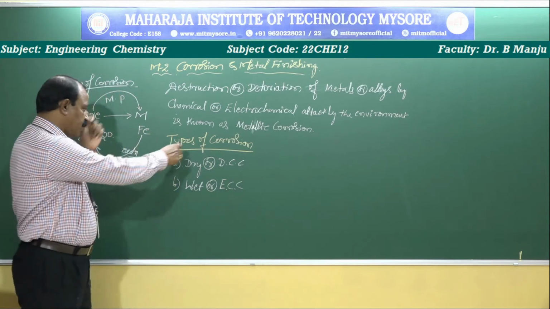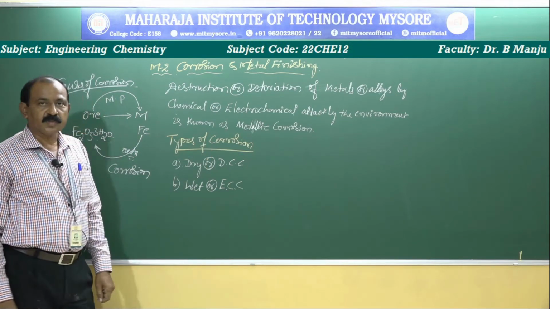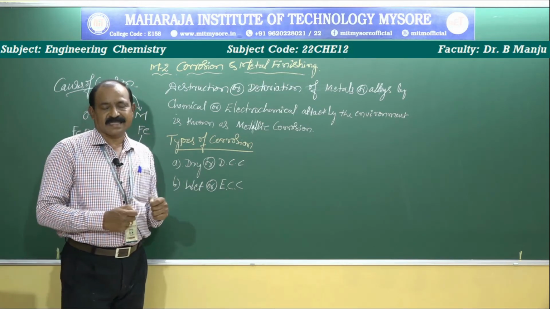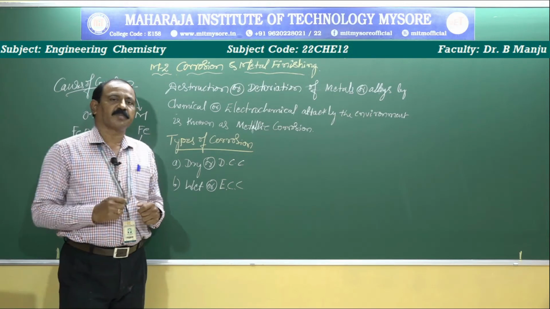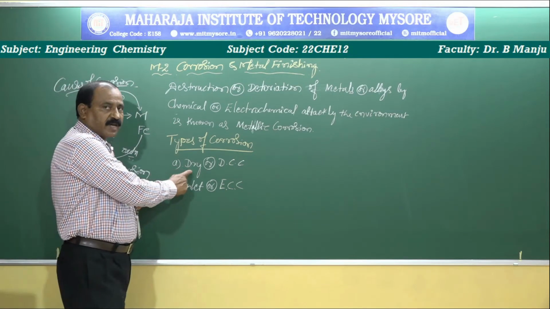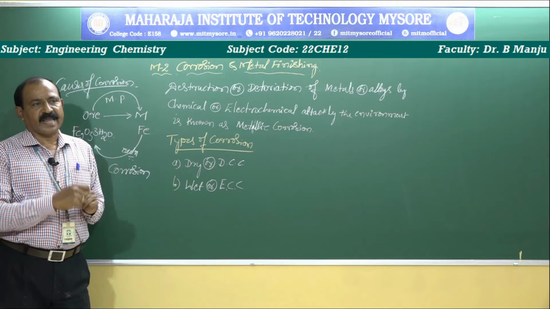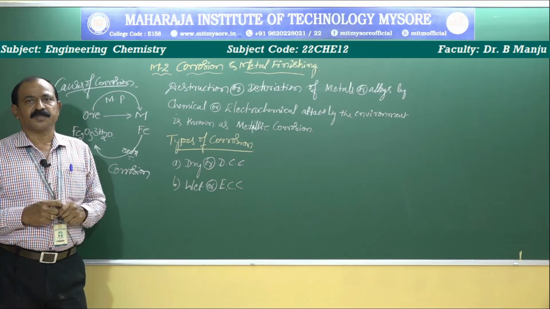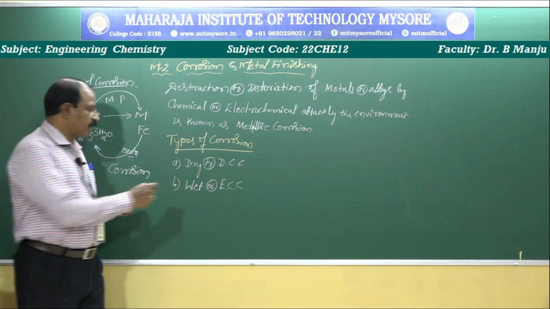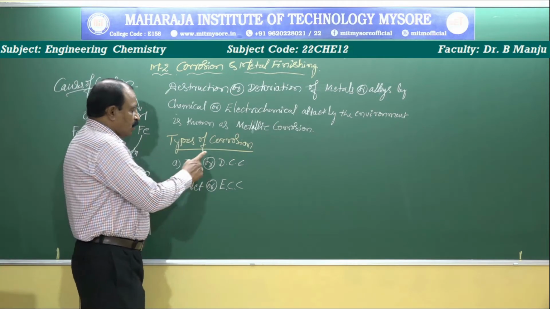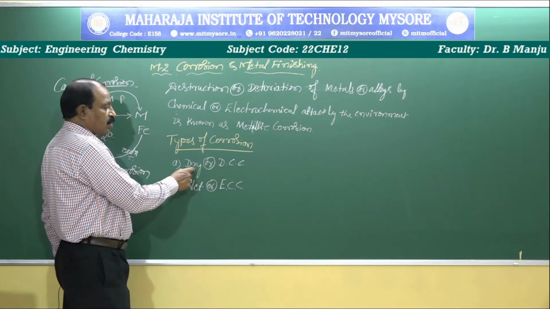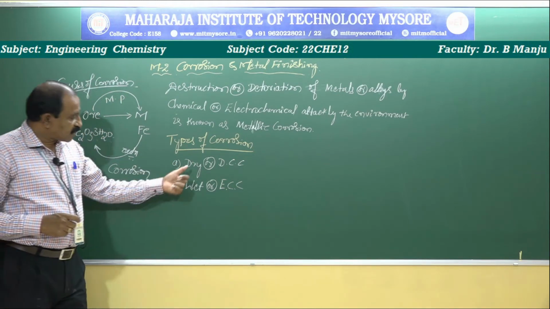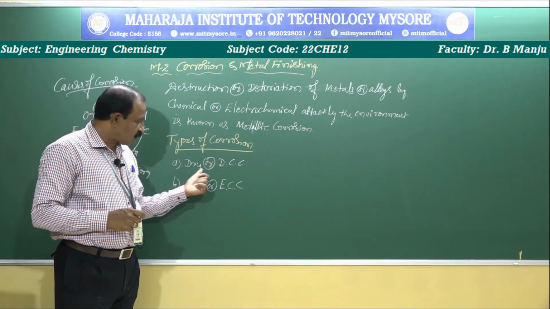In general, corrosion can be classified into two types. Now, dry corrosion takes place only when dry gases like air or oxygen act on the surface of the metal and they undergo corrosion. For example, a windows rod. We are not putting any water droplet on the surface. Only the moisture content present in the atmosphere is enough to undergo corrosion. That is the example of dry corrosion. Dry corrosion takes place due to the effect of either oxygen or air on the surface of the metal.